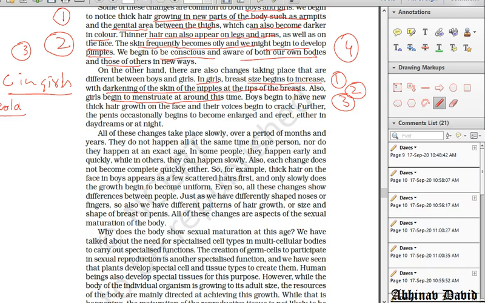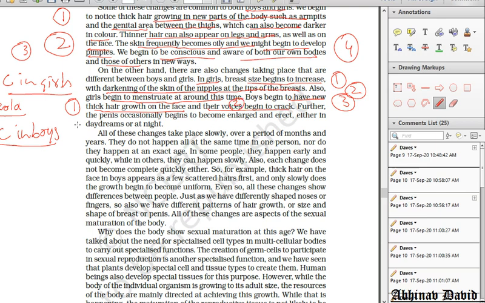Let us talk about secondary sexual characteristics in boys. Okay, so number 1, boys have new, thick hair growth on the face. Number 2, their voices begin to crack.